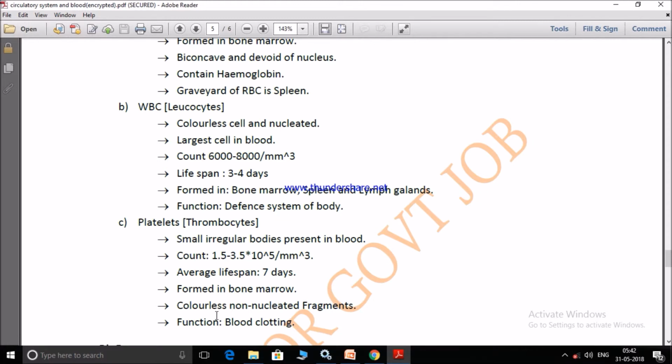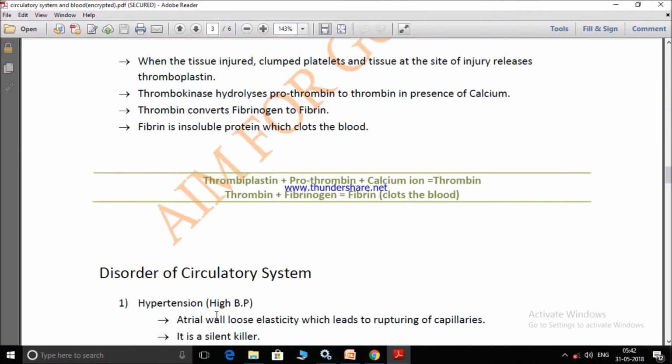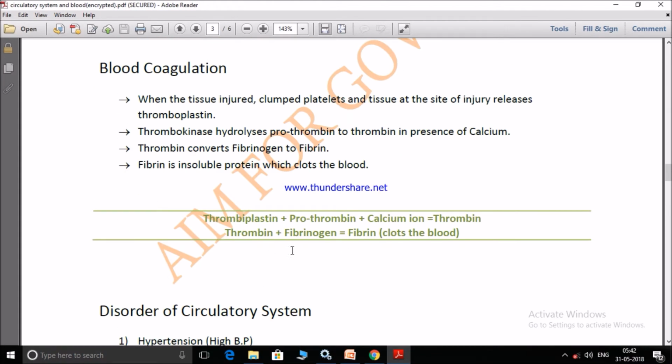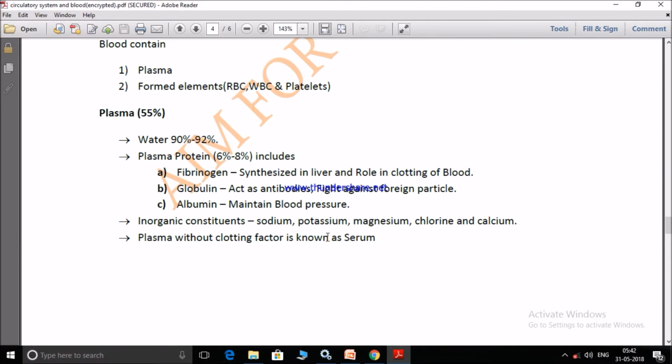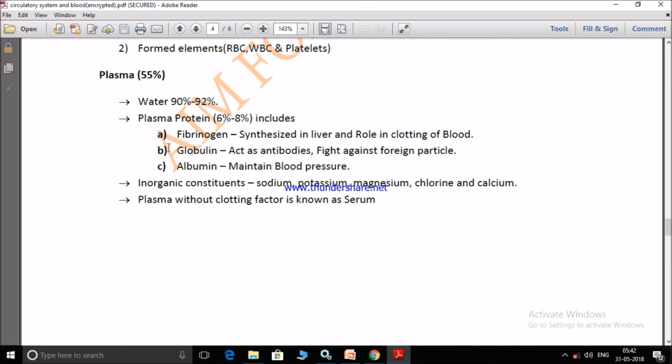In blood clotting, they need four things: platelets, vitamin K, which releases prothrombin, calcium ion, and the fourth thing, fibrinogen, released by fibrin in blood plasma.